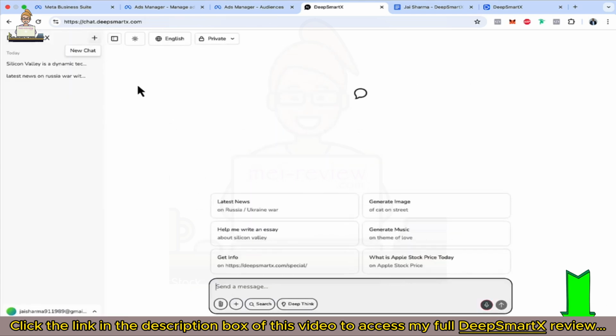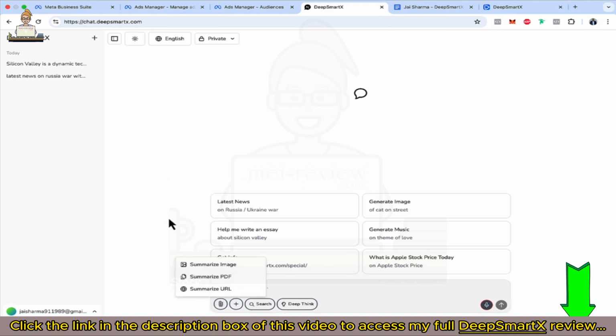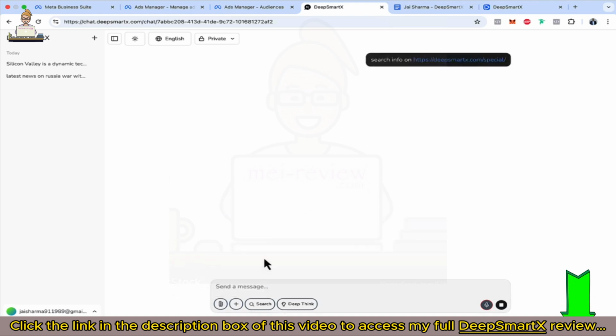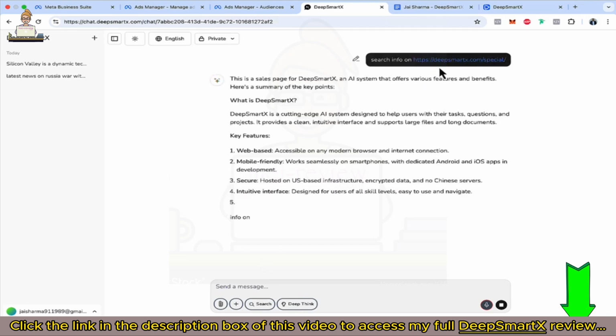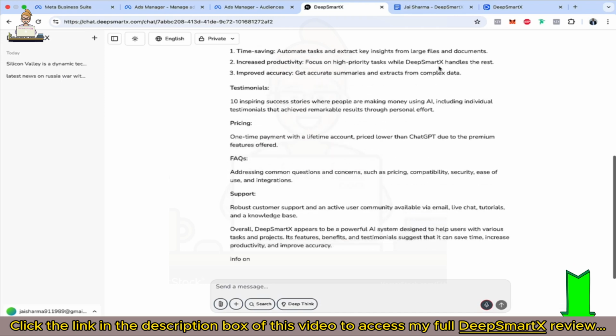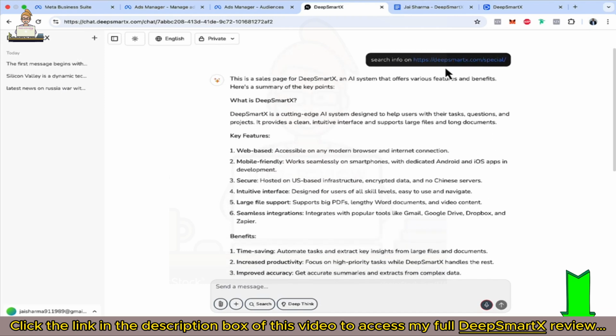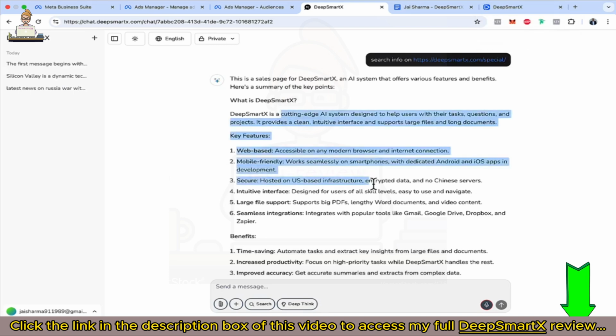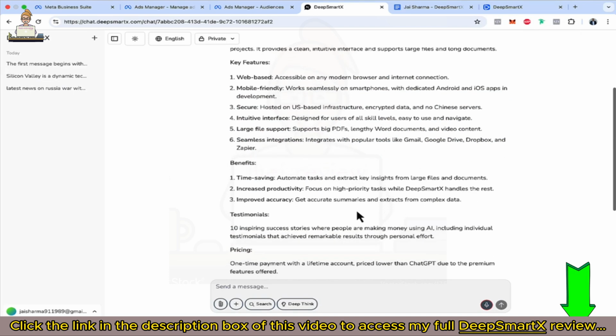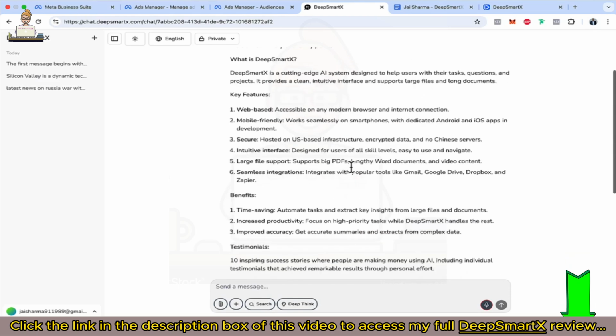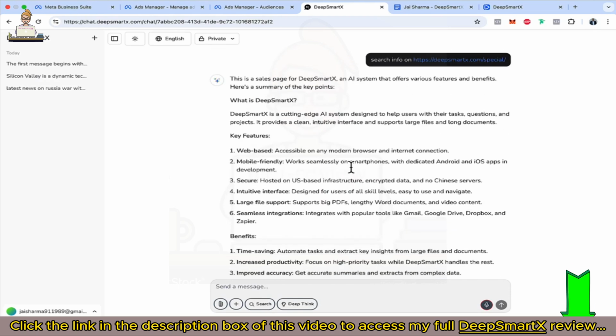Now let me click on new chat just to show you the feature. So what about reading a URL? You can read a URL from here as well, or we can just click on get info here just to show you. So it's our own sales page. As you can see, it is showing exactly what we have on the sales page. Now if I open the sales page, there's a summary of what our AI model does, and it is given in a very precise manner.